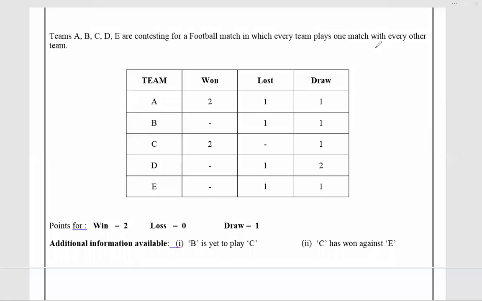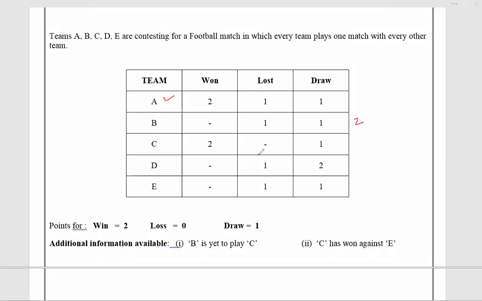Look at this games and tournament set. Teams A, B, C, D are contesting a football match in which every team plays one match with every other team. So exactly five teams are there. That means every team will play four matches. And I can see A won two matches, lost one, drew one. So A's four matches are done.